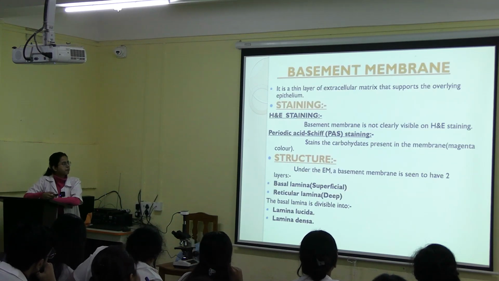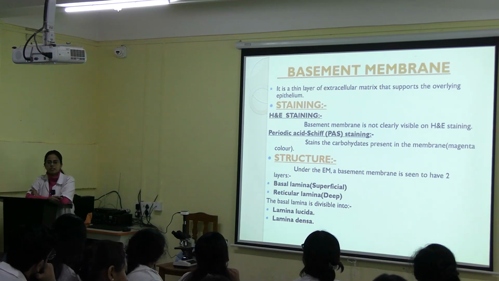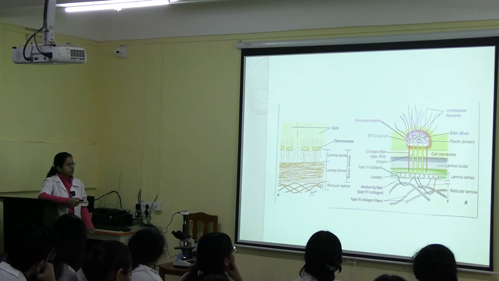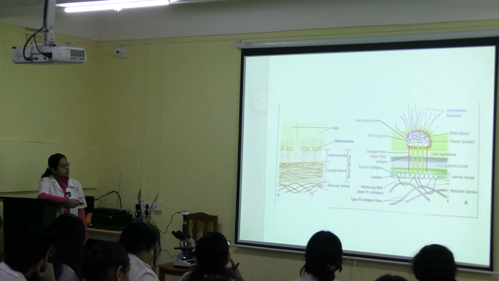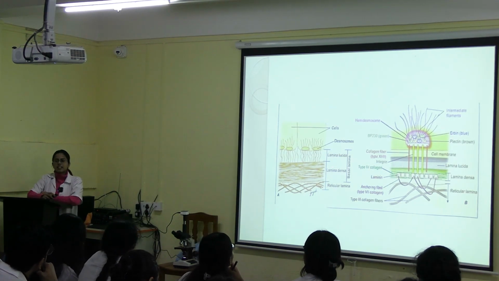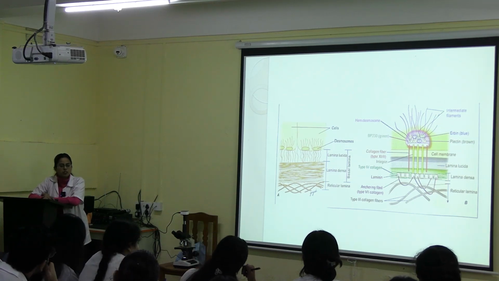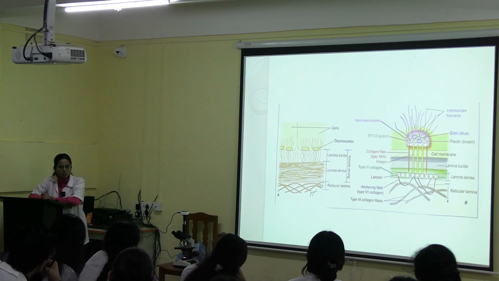Now what is a basement membrane? Basement membrane is basically a layer of extracellular matrix. This entire one is the basement membrane. Basement membrane staining has been taught to you, right? What is H&E staining? What does H stand for? Hematoxylin, and E? Eosin.